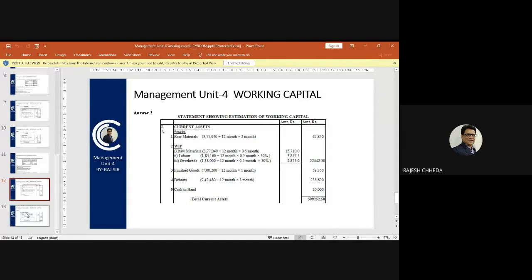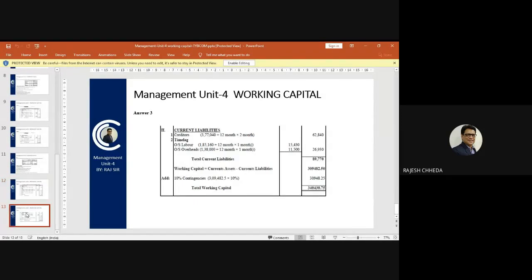After calculation of current assets, part 2 of the calculation, which is on your screen now, is current liabilities. So give a proper heading, current liabilities. You know that there are two current liabilities. One is creditors and second is outstanding expenses. So let's calculate creditors. Creditors are to be calculated based on the raw material because suppliers of raw material are giving you 2 months credit.